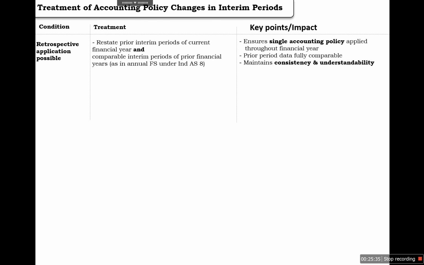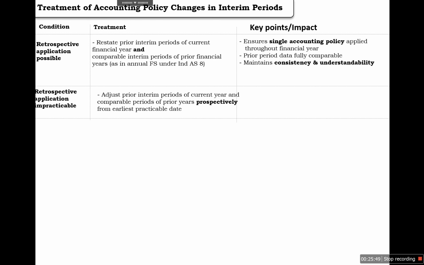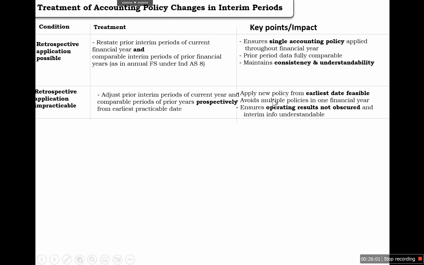So we need to change the comparative figures if it is possible. And if retrospective application is impracticable, we need to adjust the interim financial periods of the current year and the comparable period of the prior year prospectively, from the date from where it is practicable to apply it. We need to apply the new policy from the earliest date that is feasible, avoid multiple policies in one financial year, and ensure the operating results are not obscured and interim information is understandable.